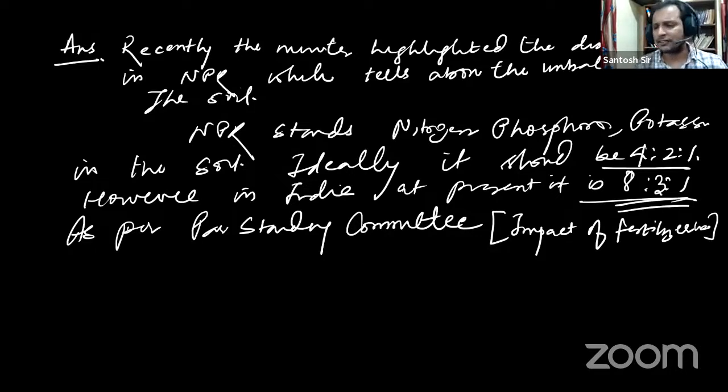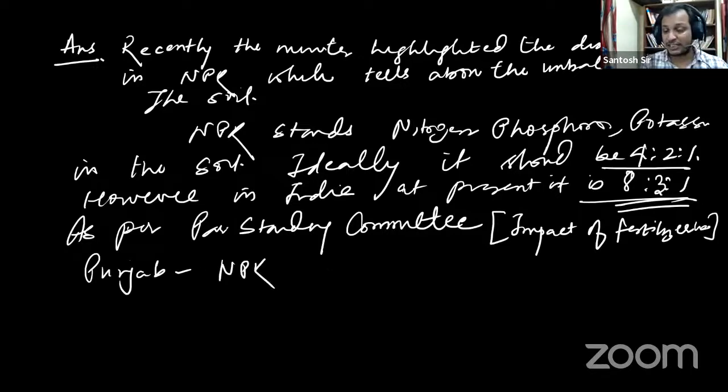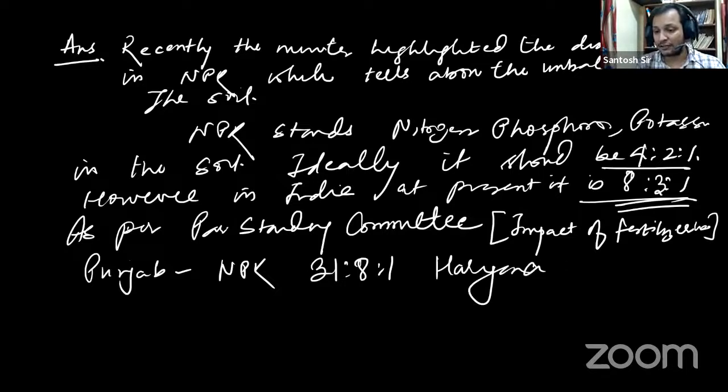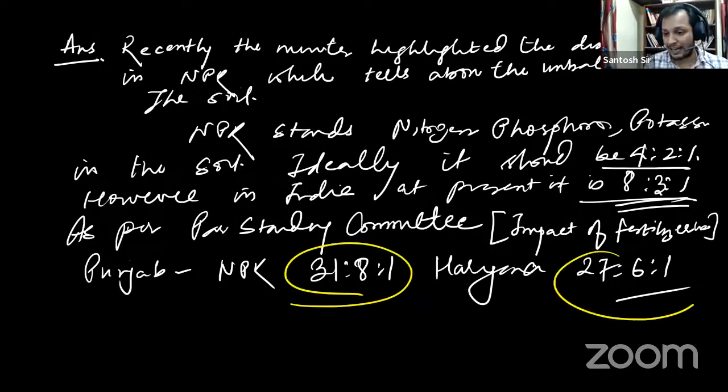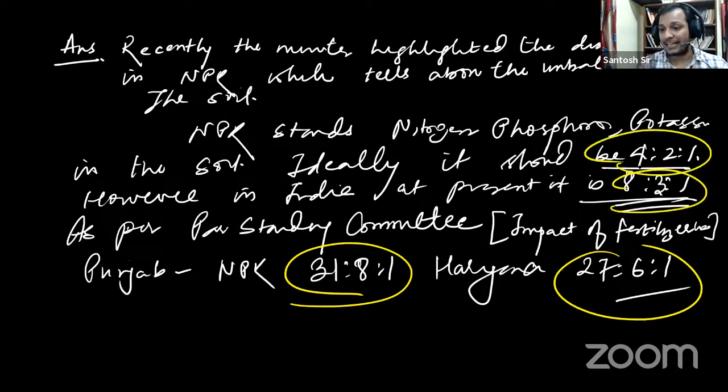According to this report, in some states like Punjab, the NPK ratio deteriorated to 31:8:1. Just imagine. And in Haryana, it deteriorated to 27:6:1. This is the kind of distortion in the NPK ratio which has happened in some of the states. Ideally, it should be 4:2:1. At the national level, it is 8:3:1.